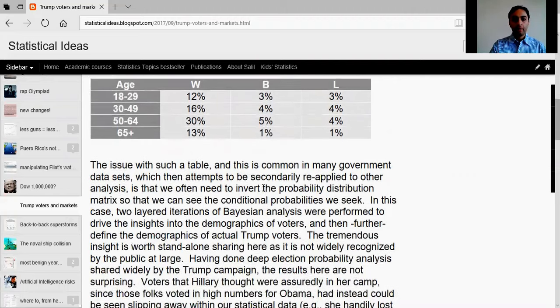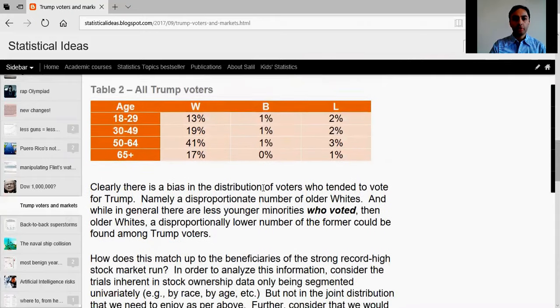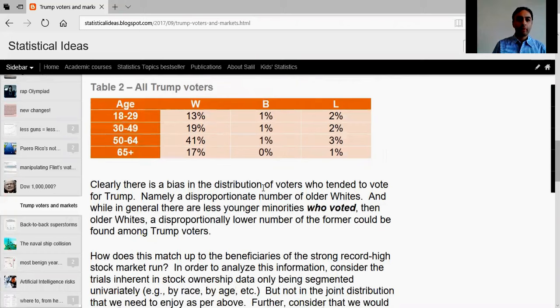I then performed some Bayesian analysis, which would reverse the question, not of these demographics and who they voted for, but for specific candidates like Donald Trump voters, what was the underlying demographics for them. And so these are conditional probabilities. And we see here that there's just a higher blend towards older whites than we see generally in the population. There are some African Americans, you could also see that, although it's a very disproportionately small share of those voters who had voted for Donald Trump.